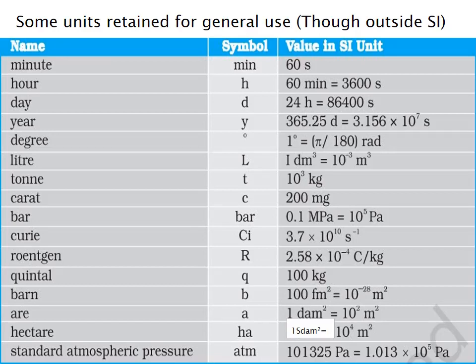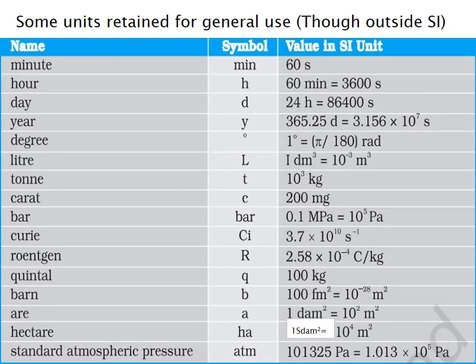Third one is day, symbol is d, and value in SI unit is 24 hours is equal to 86,400 seconds. Fourth one is year, symbol is y, and value in SI unit is 365.25 days is equal to 3.156 into 10 the power of 7 seconds.